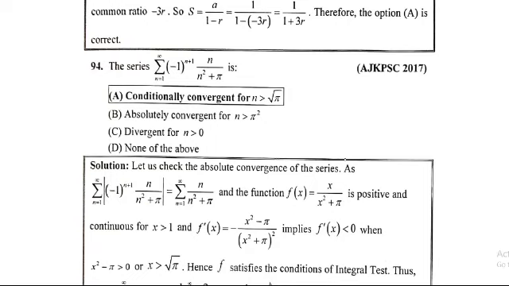Derivative, that is f'(x): this is in quotient form, so we use the quotient rule, with denominator (x² + π)². First term as it is, derivative of x is 1; next, x as it is, derivative of x² is 2x. x² minus 2x² is equal to minus x², so (-x² + π)/(x² + π)². Taking the minus sign, f'(x) = -(x² - π)/(x² + π)².